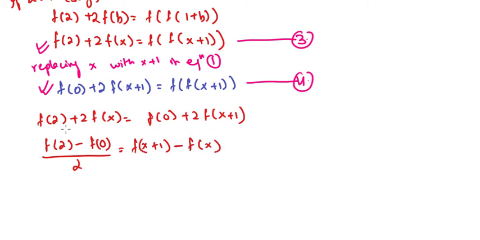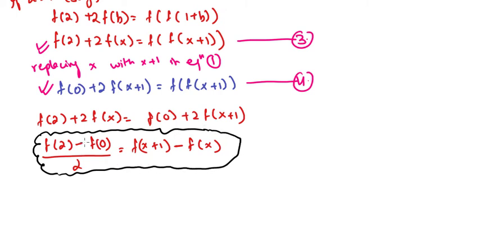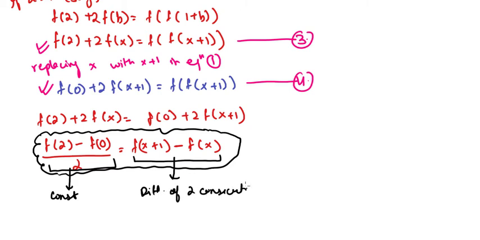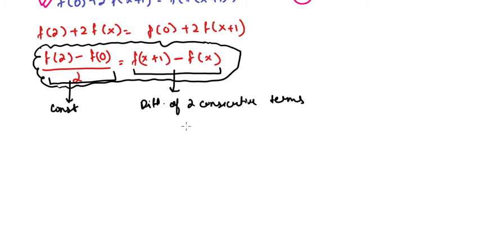Okay, so now you have to just see this result is actually very important for us right now, because we can simply say right now that this left hand term is a constant, this is some constant, and this right hand term is the difference of two consecutive terms. Okay, since this is the difference and this difference is constant, so what can I say? That this right hand side forms an AP.